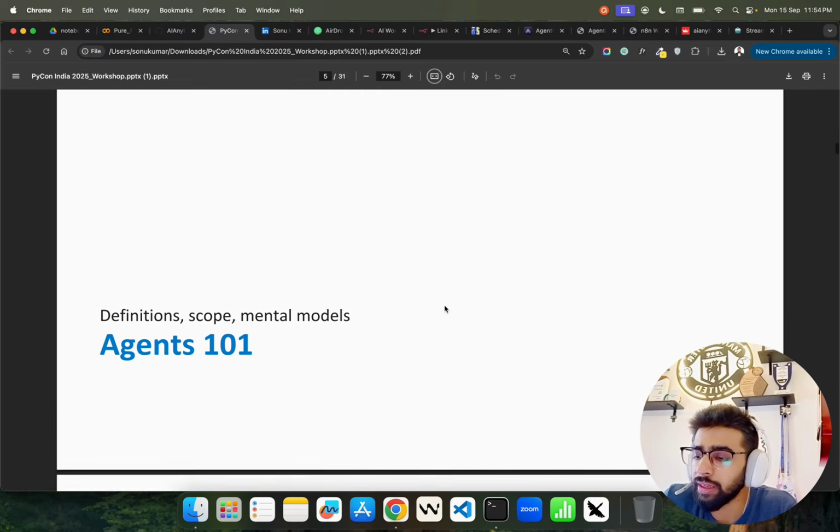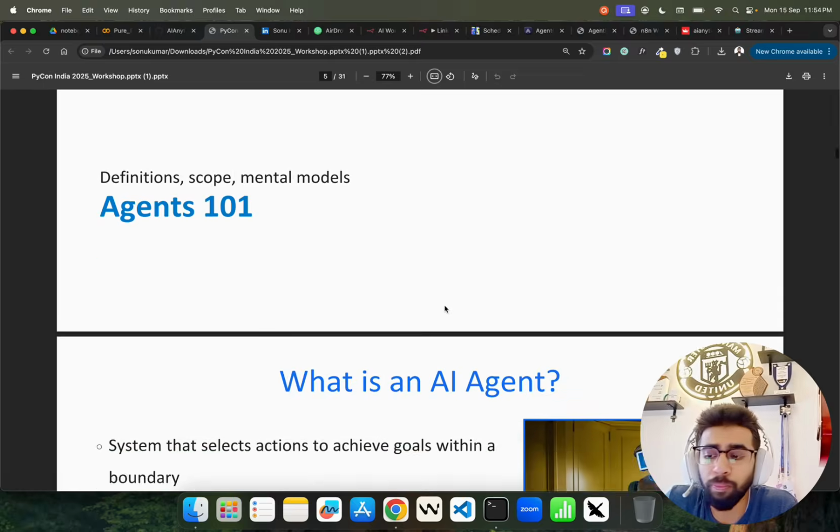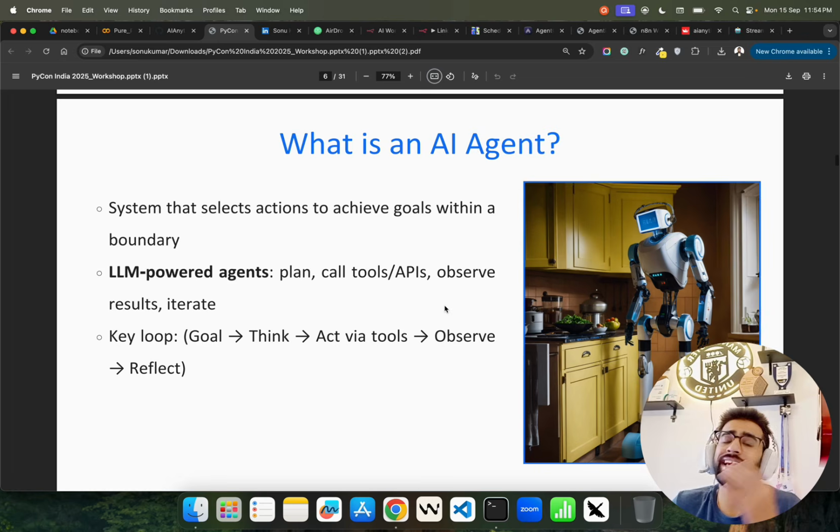Not important. Agents 101, definition, scope, mental models. What is an AI agent, right? So if you look here on the slide, what we have is a system that selects actions to achieve goals within a boundary.